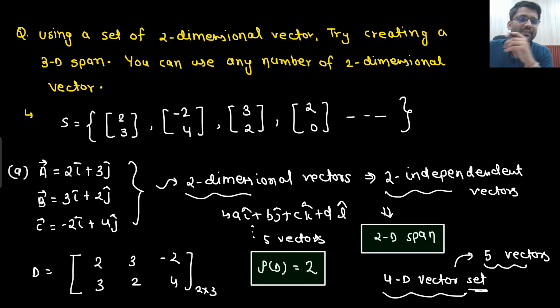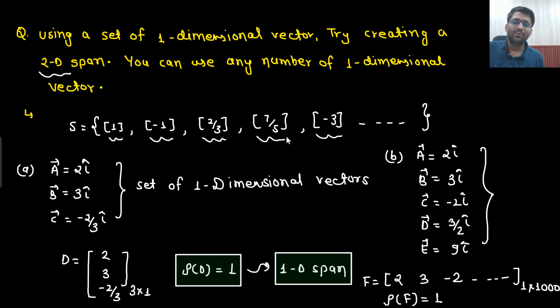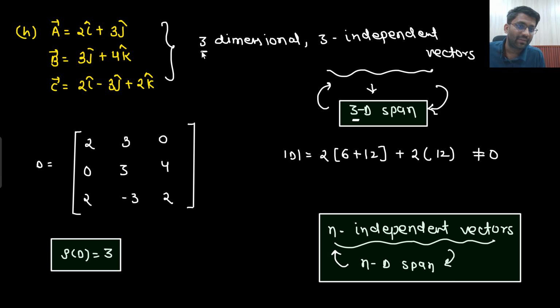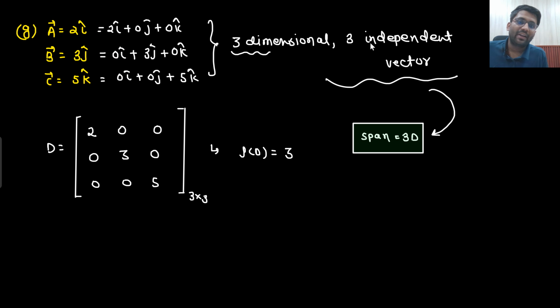Out of these 5 vectors, how many vectors could be independent of each other? Maximum number you tell me. So using a 4-dimensional set, I can get maximum 4 independent vectors. Using a 2-dimensional set, maximum 2. Using a 1-dimensional set, maximum 1. Using a 3-dimensional set, I can get maximum 3 independent vectors.